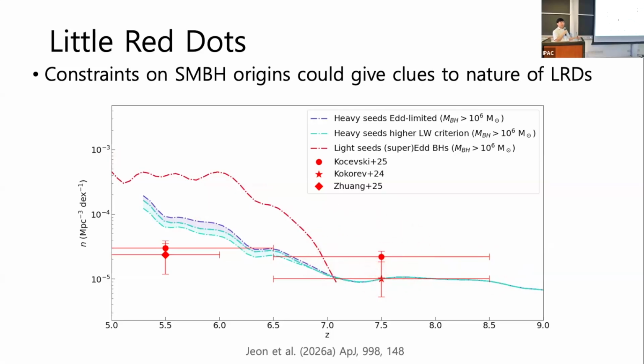But by constraining the formation pathways, these models are all based on this constraint at redshift 5 to 6. If we are able to better constrain these pathways for black hole formation at the highest redshifts, we may also be able to tell what the black holes do, and how these LRDs may form, should they come from the different seeding scenarios for supermassive black holes and AGN as well.